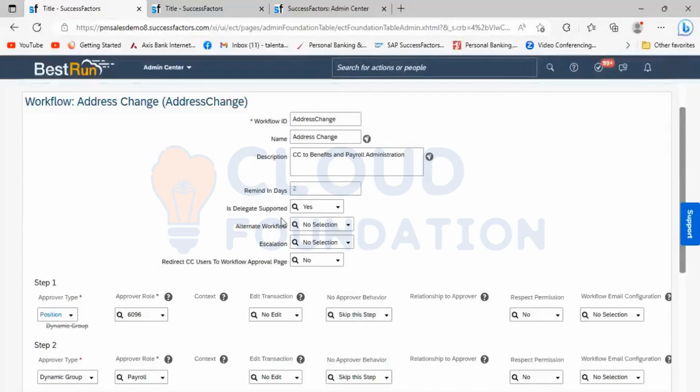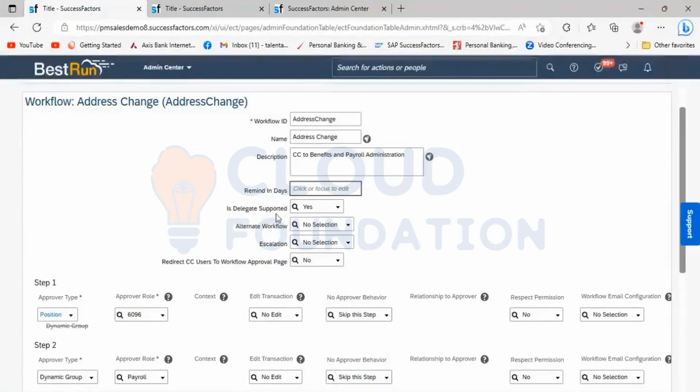That is the process we are going into when we are taking a reminder in days. If the approver is not responding, then we have options for the approver to skip the step or stop the workflow. We will be seeing those options right now. But the purpose of remaining days specifies that after the workflow is triggered, after how many days a notification has to be sent to the approver. That specifies the number of days here.